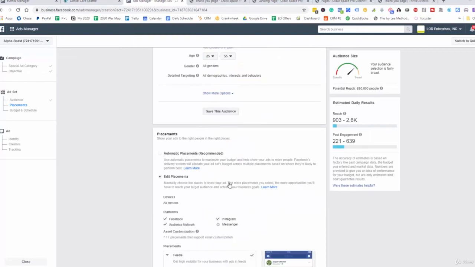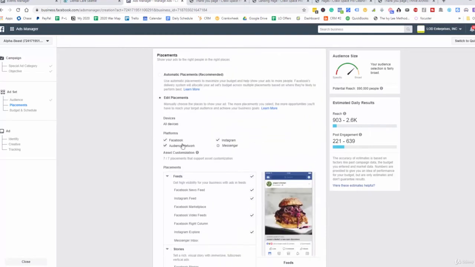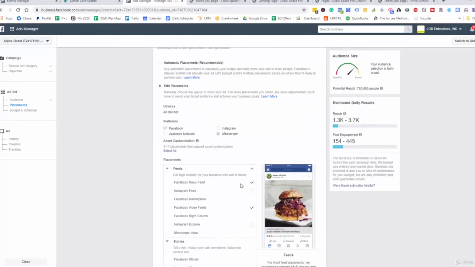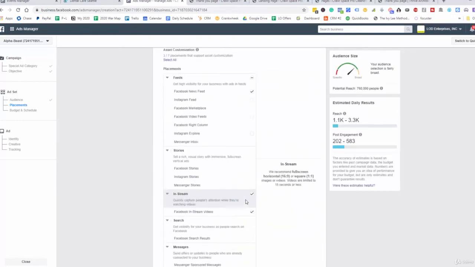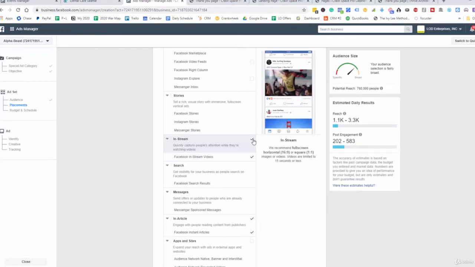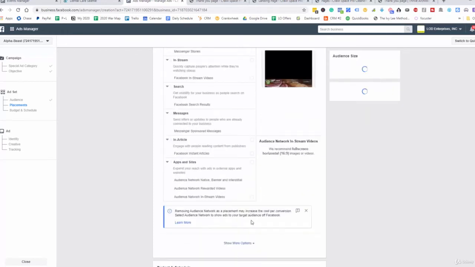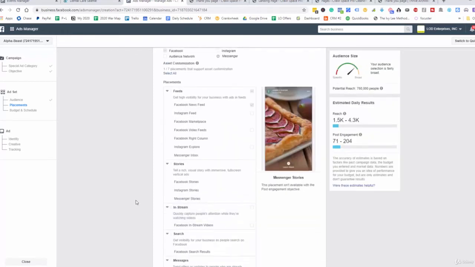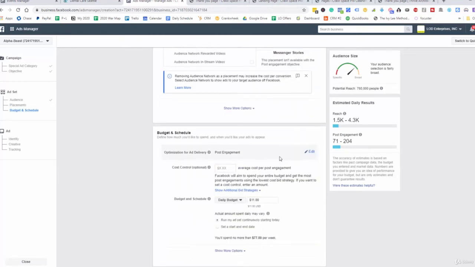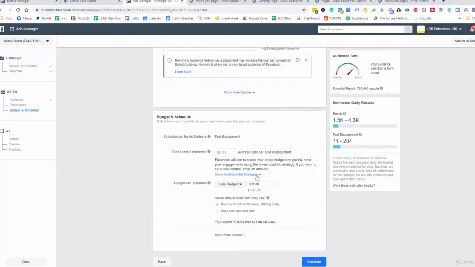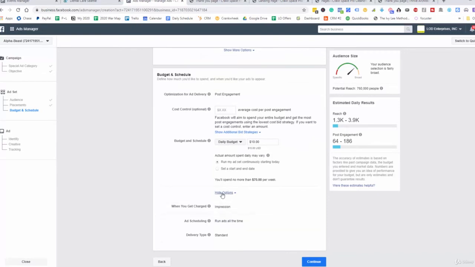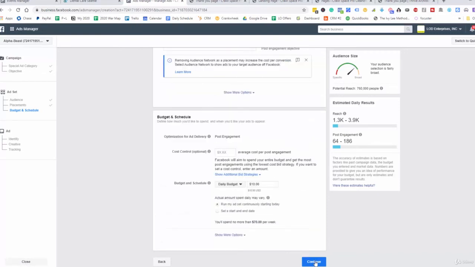For this, let's go to edit placements here. We only want the Facebook news feed right there. We want to exit out of this. Okay, so we should be good there. And then for this, we want to do at least $10 a day. Okay, and then this down here, I would leave it exactly how it is.